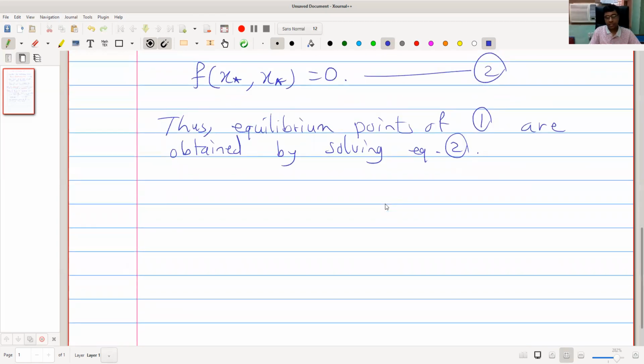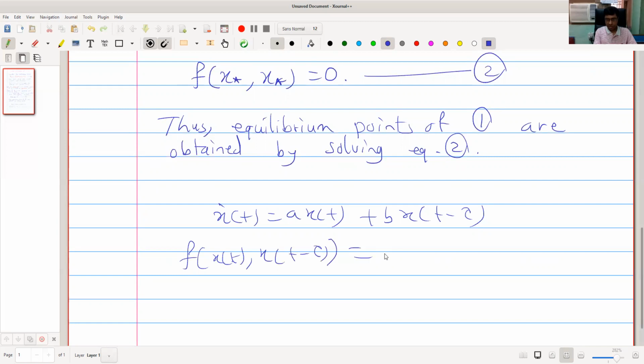Now, next thing is stability of equilibrium points. If we consider the linear equation x dot of t equal to ax of t plus bx of t minus tau, then our f is a linear function, ax of t plus bx of t minus tau.